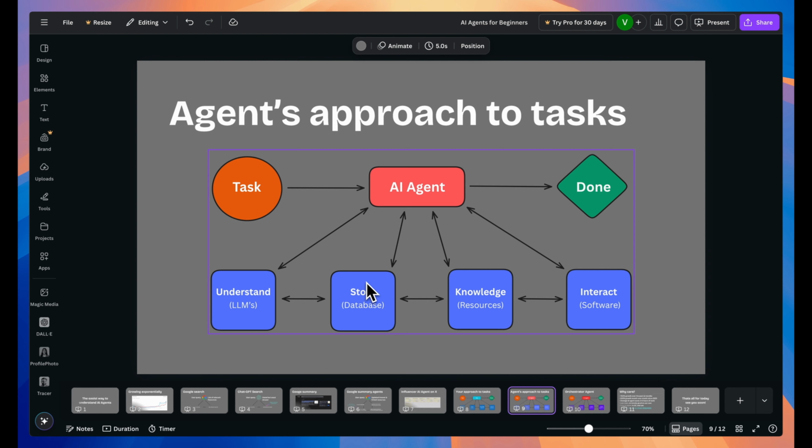Remember using databases just like you use Google Sheets or Excel. Get context from their knowledge bases just like you use a Notepad or Notion. And they take actions by operating the tools required to complete the task.